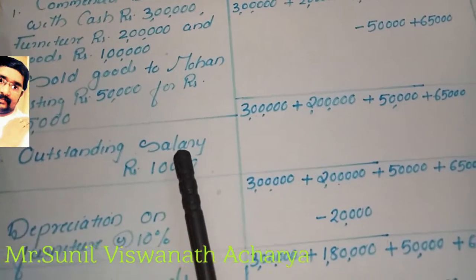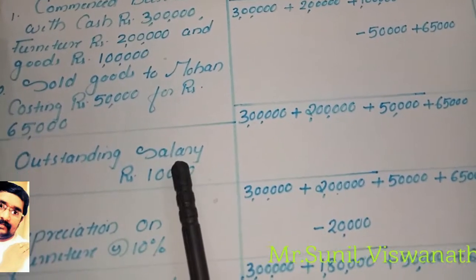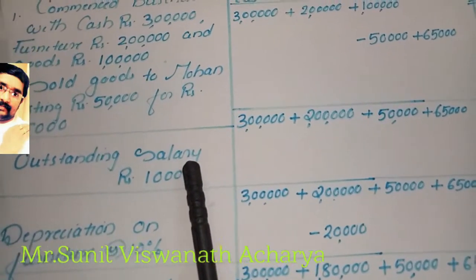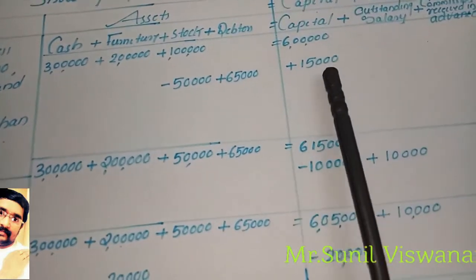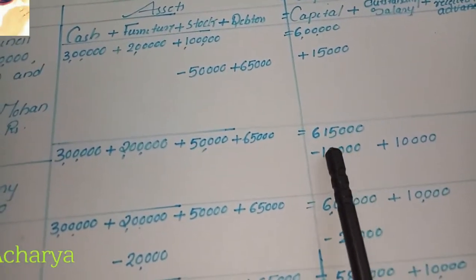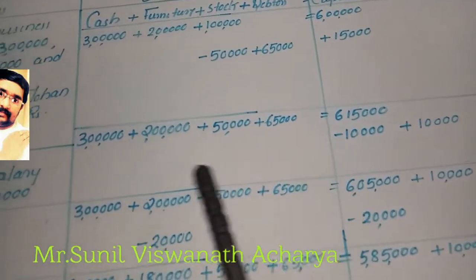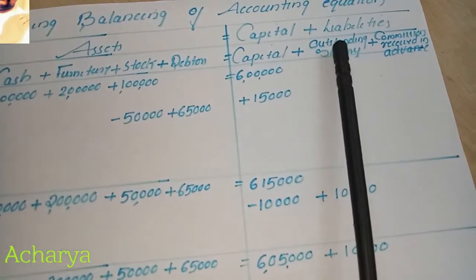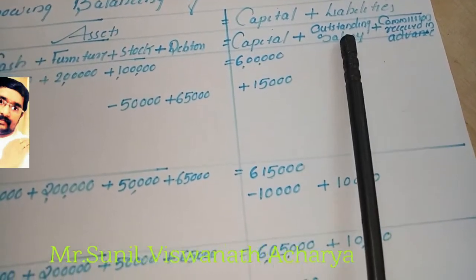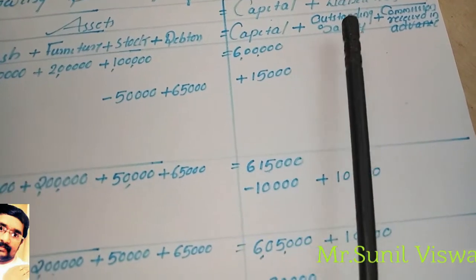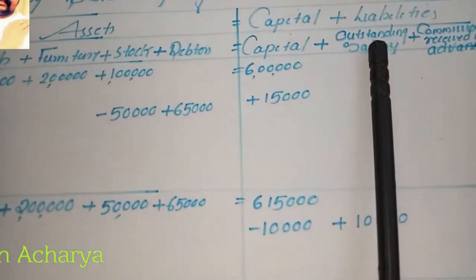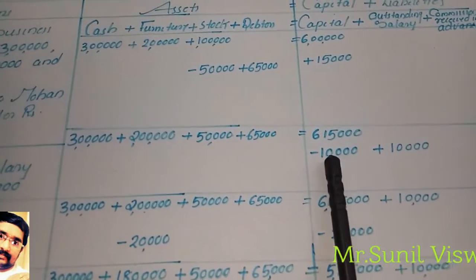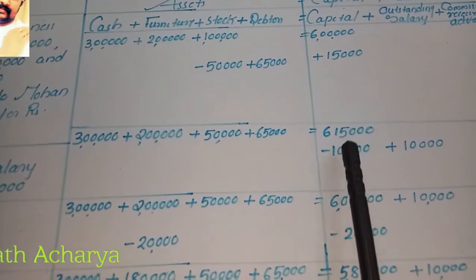See, this is salary, and salary means our expense. Expense means this year's expense. This year's expense will decrease our profit, right? So profit will decrease, which means it will affect capital. So capital will also decrease by 10,000. Every expense, we know, will decrease capital. Here it came on the liability side as outstanding salary because it is pending to pay, we have not paid yet. Something we are obligated to pay is our liability. So outstanding salary is our current liability we have to pay. That is why it is on the liability side, as well as being our expense. Expense will affect capital also.